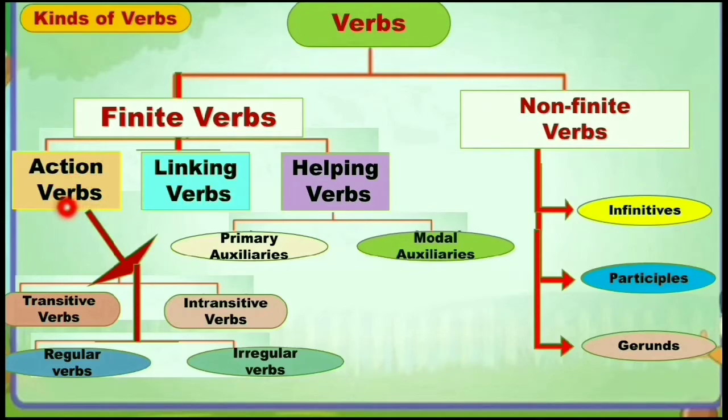First one, action verbs, also called principal verbs or main verbs or lexical verbs. And second one, linking verbs. And the third one, helping verbs, also called auxiliary verbs. Helping verbs are also divided into two types, that is primary auxiliaries and modal auxiliaries.